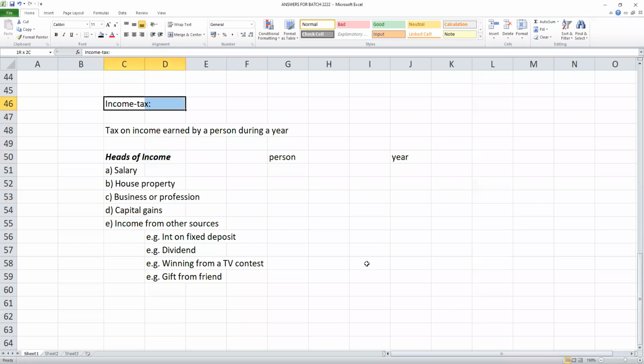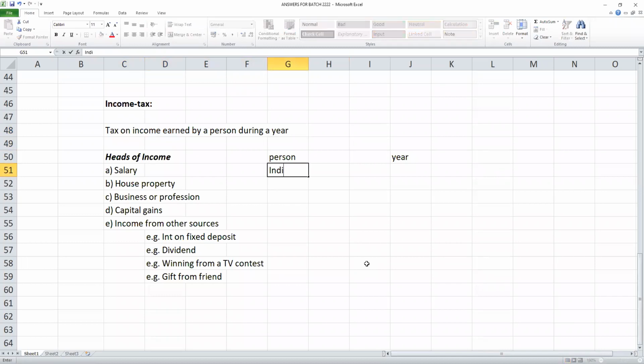So tax, what is income tax, students? Income tax is a tax on income. So what is income? Earned by a person. Person means, who is a person?